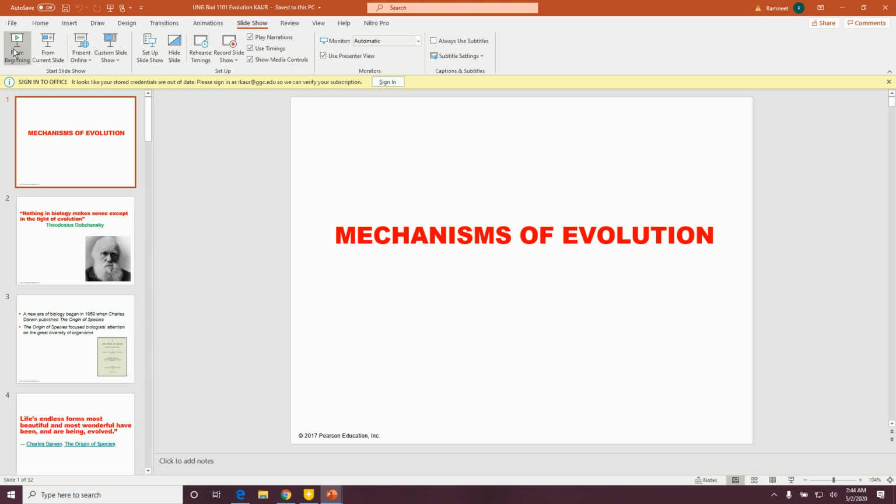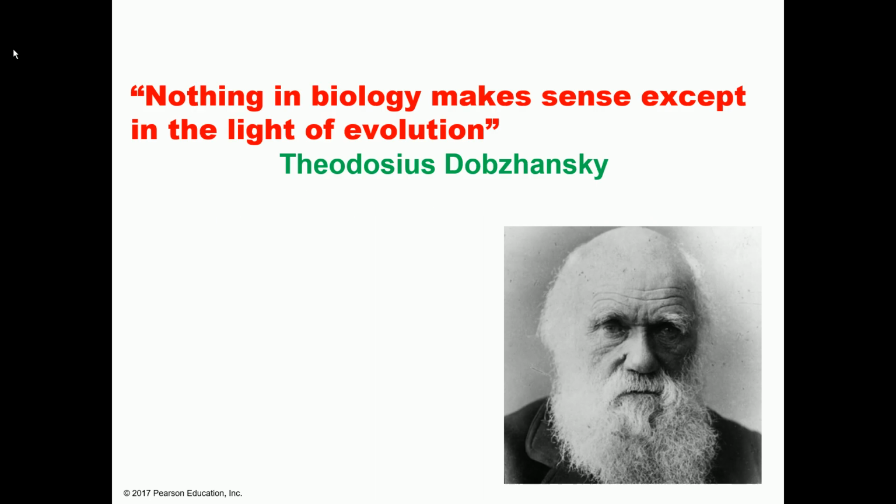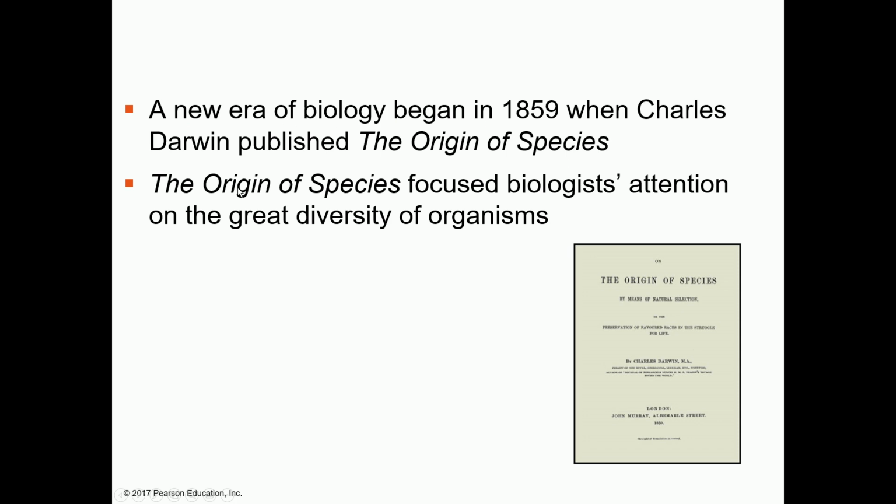I hope you understand what evolution basically means. So, basically, the whole biology is standing on the theory of evolution. Nothing in biology makes sense except in the light of evolution. This is a very, very important theory. So we'll discuss what evolution is and how the whole biological world has emerged. It's all because of the process of evolution.